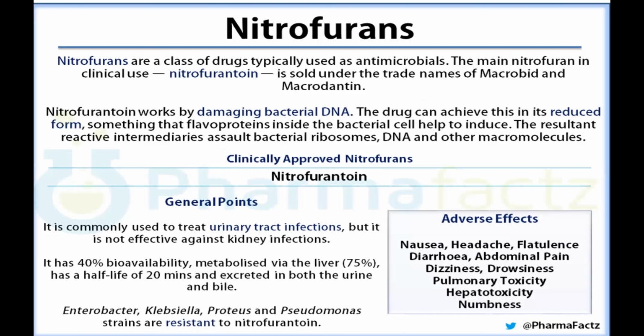So what is the mechanism of action? Nitrofurantoin works by damaging bacterial DNA, in its reduced form. What happens is the nitro gets reduced, so it is an example of a prodrug. This gets reduced to form an amino group,